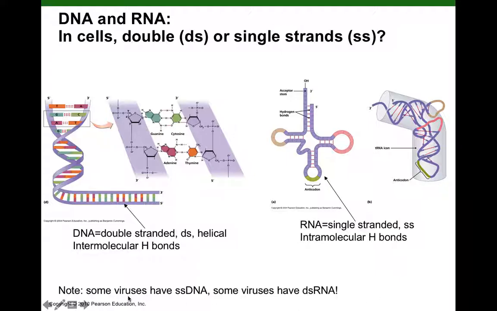This is one thing that could either drive us crazy or keep us humble, in that viruses love to break all of our rules when it comes to nucleic acids. Some DNA viruses have single-stranded DNA instead of double-stranded DNA, and some RNA viruses have double-stranded RNA instead of single-stranded RNA. So the viruses are always keeping us humans really humble.